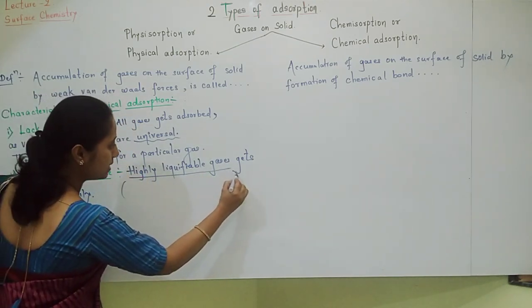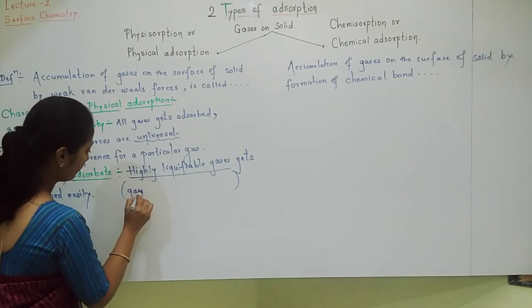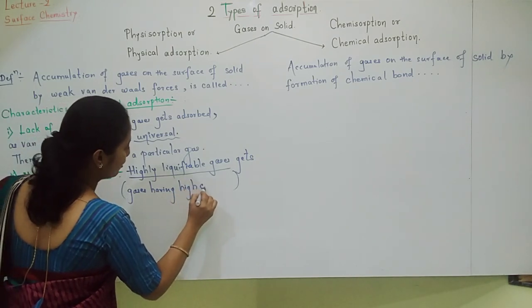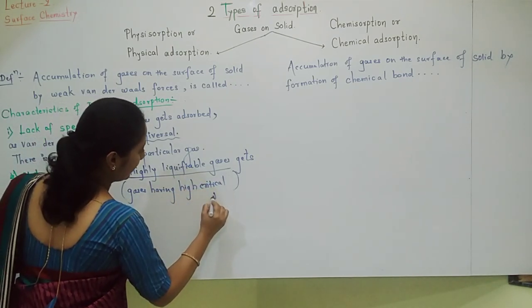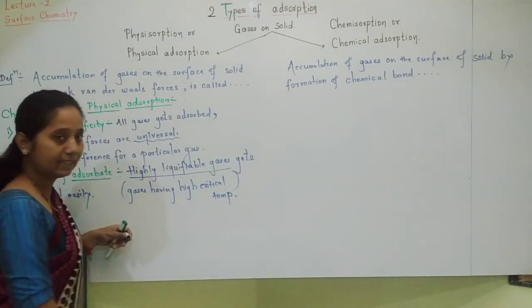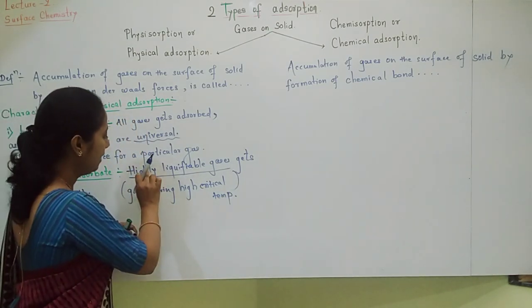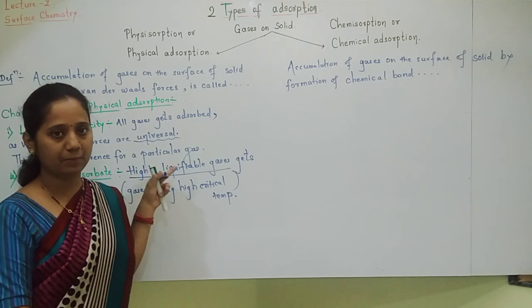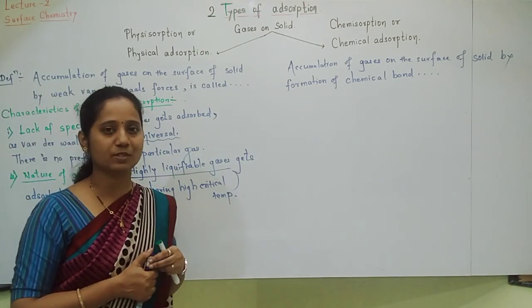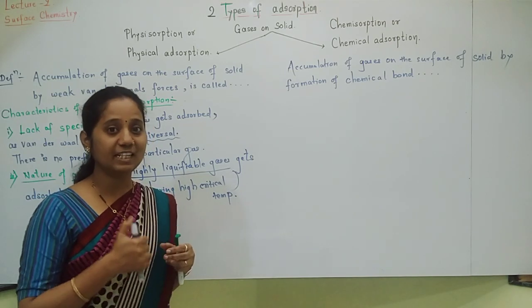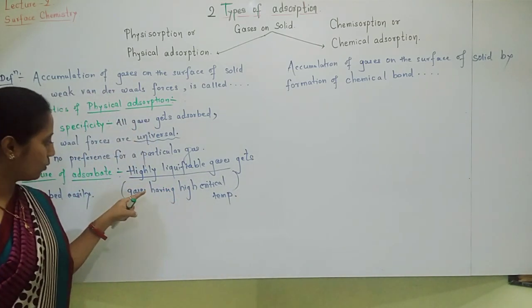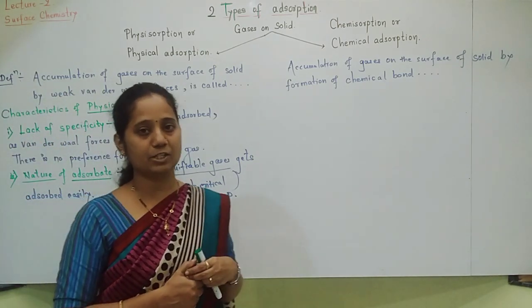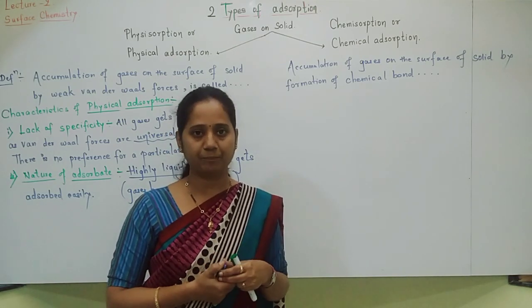Highly liquefiable gases means gases having high critical temperature. Gases having high critical temperature are called highly liquefiable gases. More the critical temperature, more liquefiable the gas. This concept we have seen in first PUC in Andrews experiment in liquefaction of gases. Okay. So highly liquefiable gases having high critical temperature will get adsorbed very fast, readily.